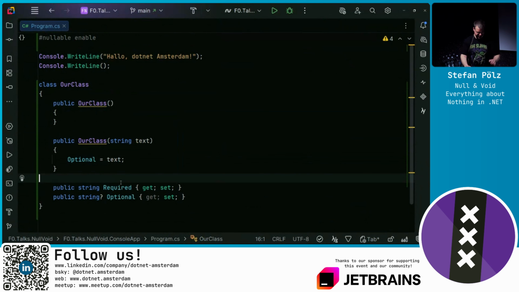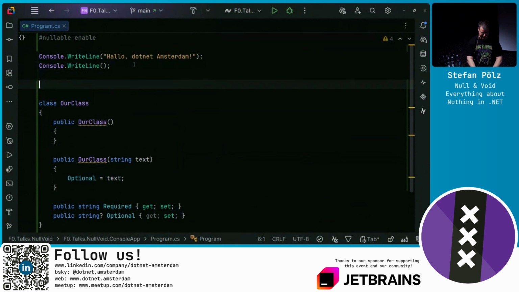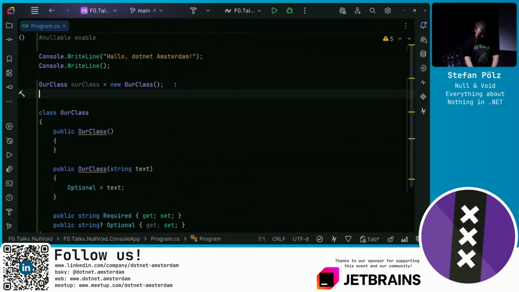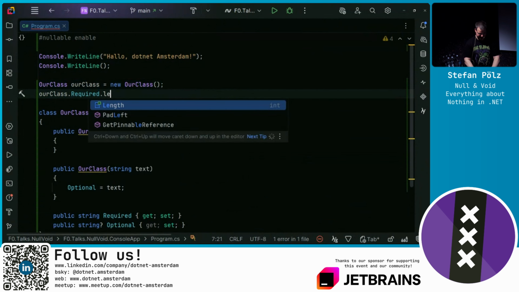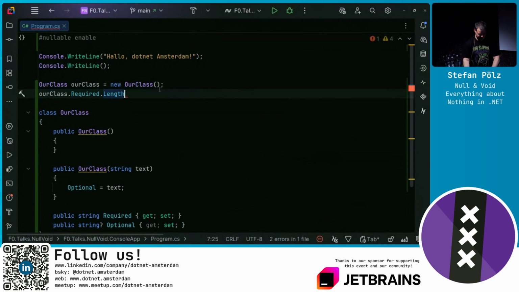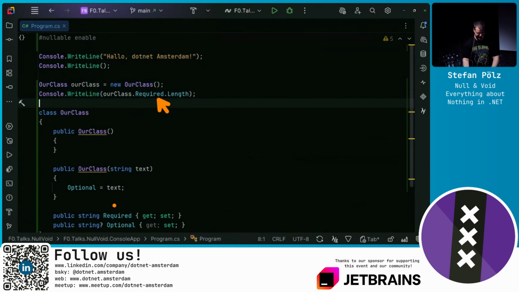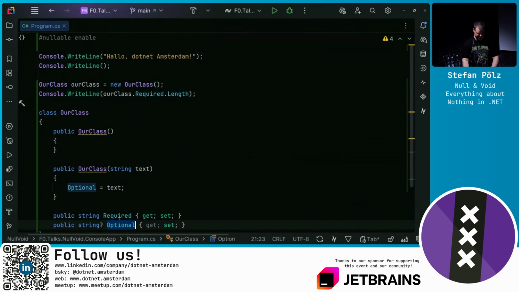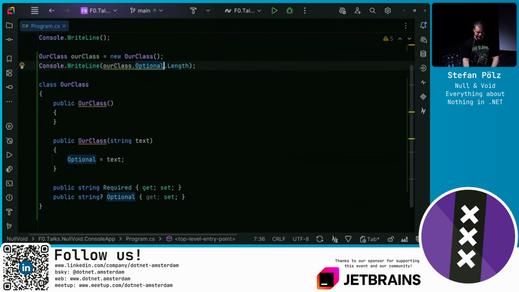But if we have the annotations enabled, we can use question mark. And if we have them enabled, the absence of a question mark means not nullable. So let's create an instance of this our class. I should use this more, I'm using this way too little. And I would say required.length. Let's print it to the console. We don't get any warning because it's marked as not nullable. If we were using the optional instead, well, again, we would get the warning.